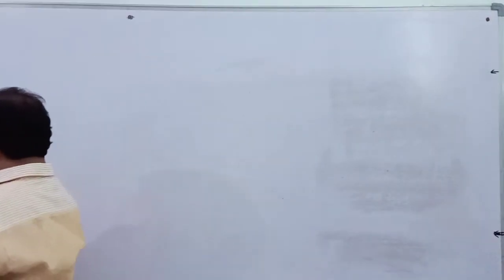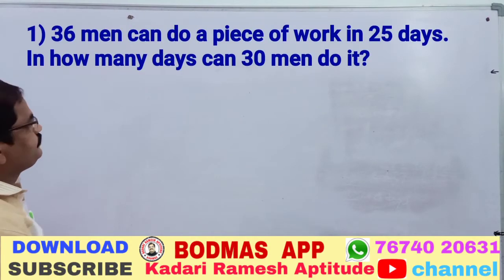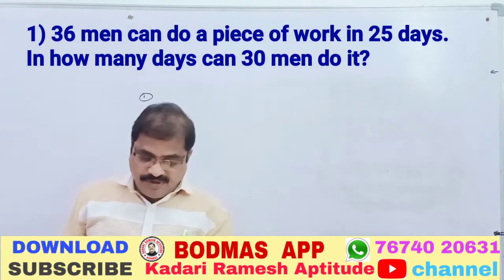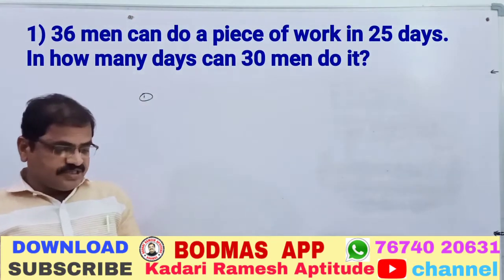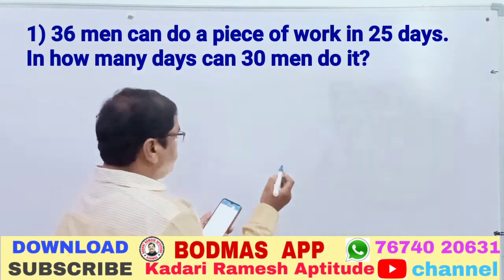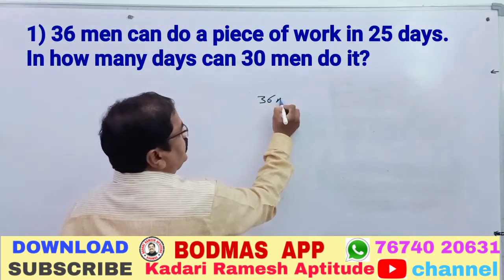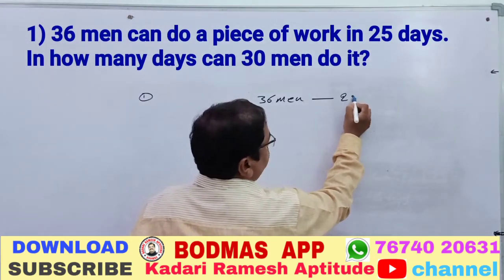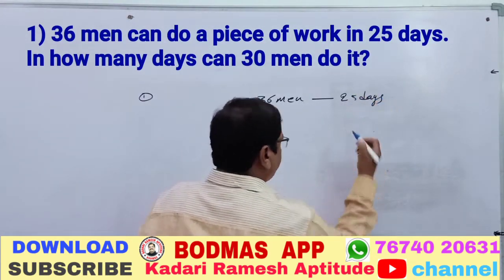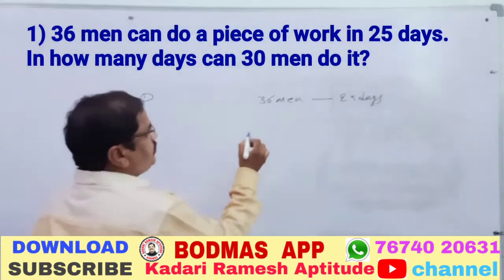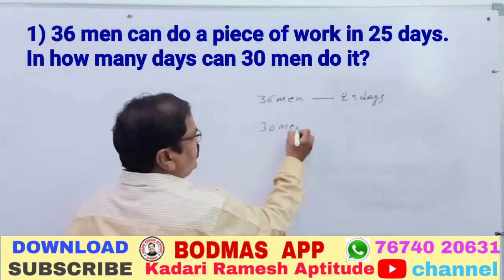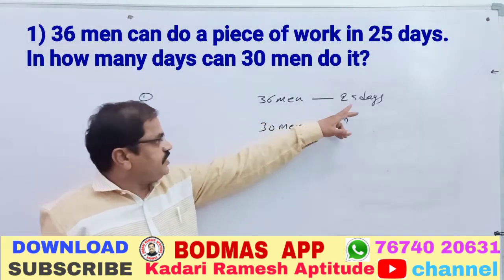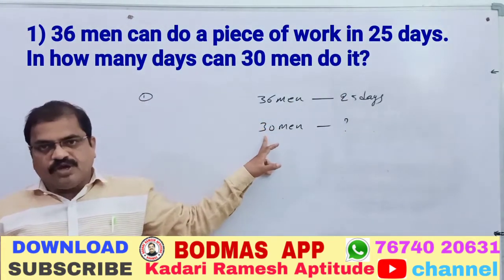Question number 1. 36 men can do a piece of work in 25 days. In how many days can 30 men do it? See, 36 men can do the work in 25 days. What is asked is how many days 30 men will take. So 36 men completed in 25 days, and 30 men in how many days is asked.